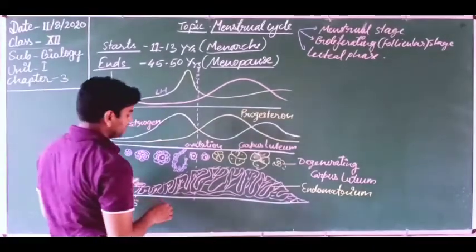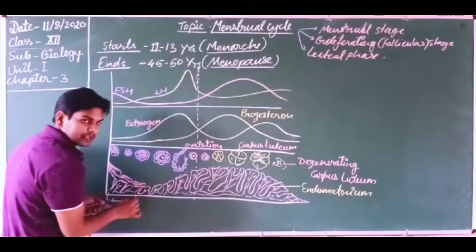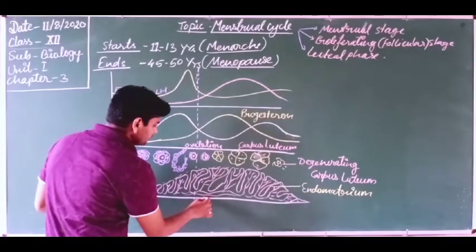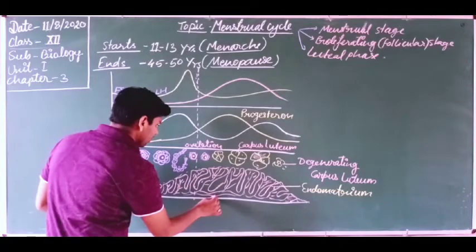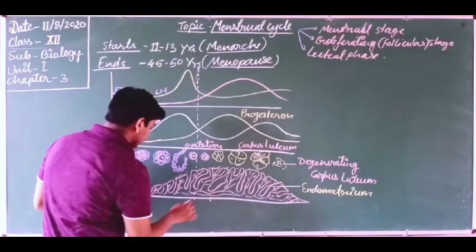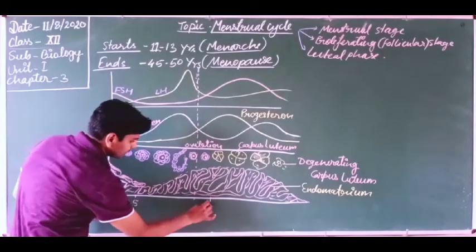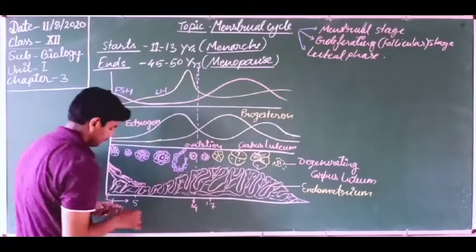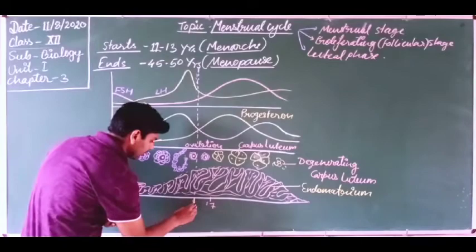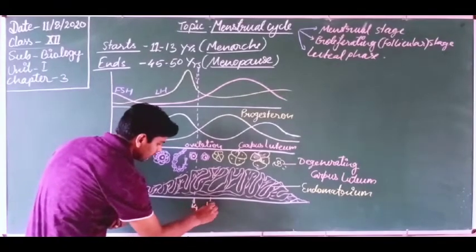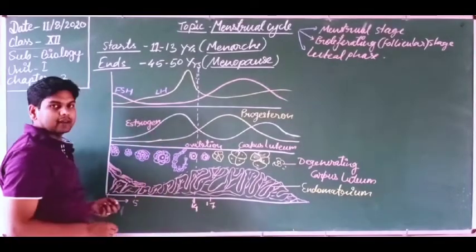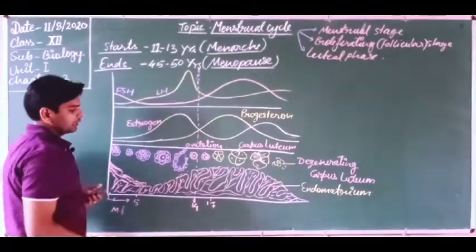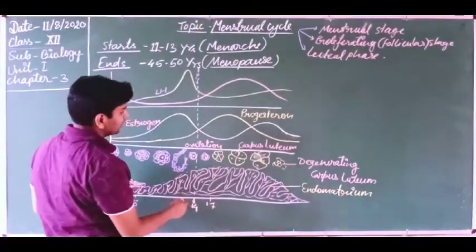Now, dear friends, this is from the 5th day to the 14th day, or we can say the 17th day. This is the 14th day. The 14th day is very important in the menstrual cycle, because this day is the middle portion of the menstrual cycle. So in the middle of the menstrual cycle, ovulation occurs.